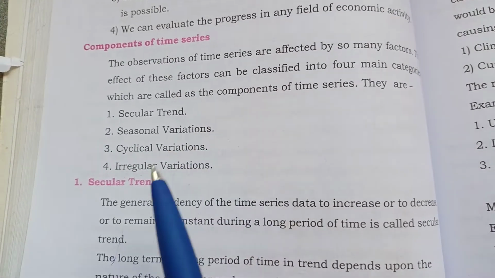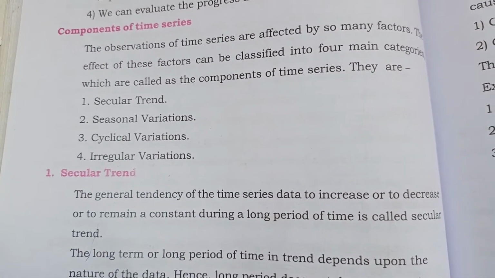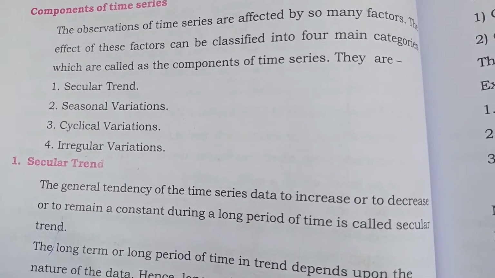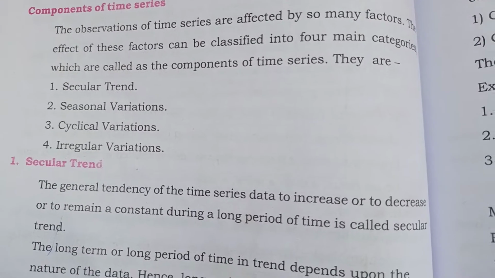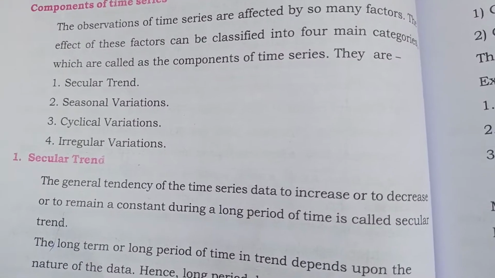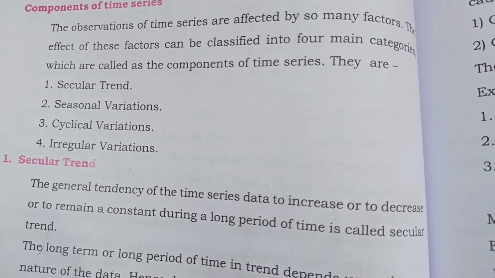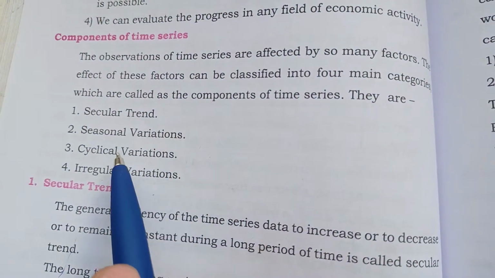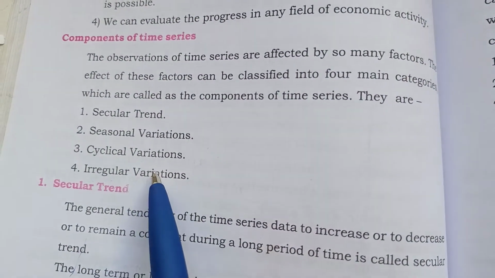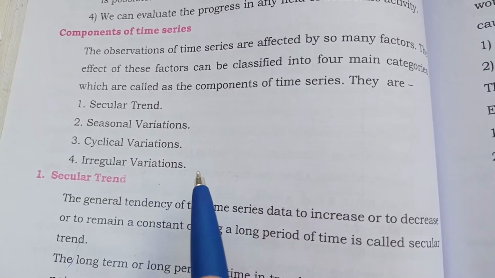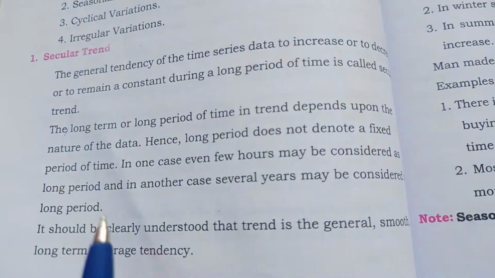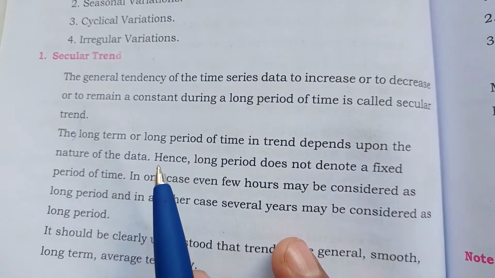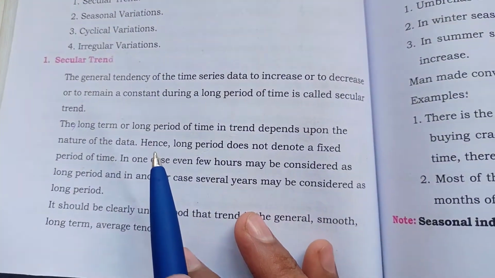The four components are the secular trend, seasonal variation, cyclical variation and irregular variation. When data is put into chronological order or according to time, it is called a time series, and the time series components are of four types: secular trend, seasonal variation, cyclical variation, and irregular variation. Now we will discuss what we mean by each of them.